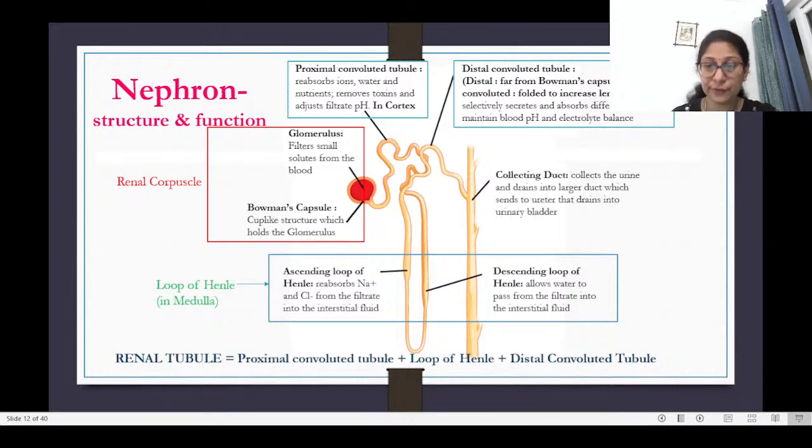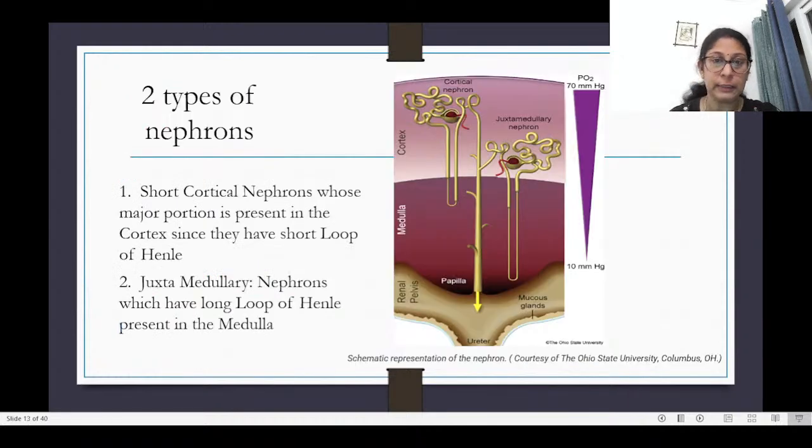Okay, now going further from nephron, nephrons are of two types. Depending on the size of the loop of Henle, we have two types of nephrons. There is a short cortical nephron, which is this one, where the loop of Henle is very short and most of the major portion of the nephron is present in the cortex region.